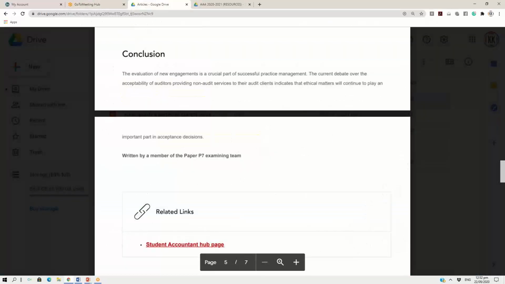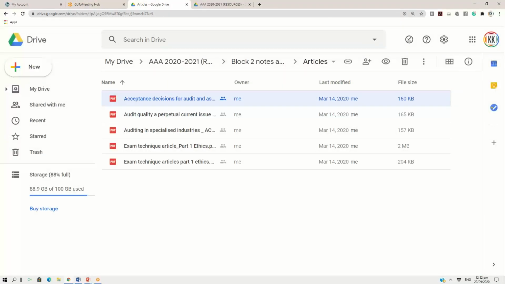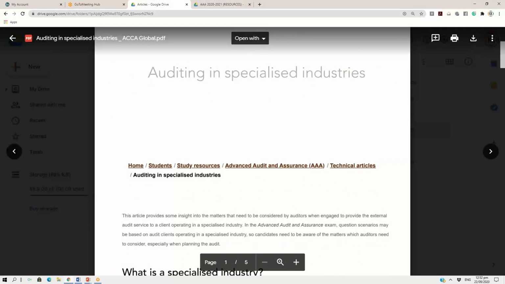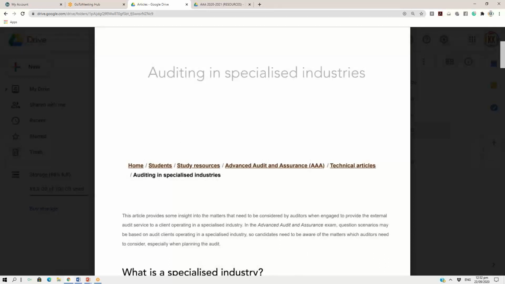Just before I exit, I've shown you an article which is in the block 2 articles of the Google Drive, which was article number 1, acceptance decision, in front of your screen. And in the same articles, if you look at article number 3, that is the one I'm recommending you. Click on this, audit in a specialized industry. Just a 3-page article, and a very simple article, on what a specialized industry is and how you perform audit in a specialized industry. You will get to know the benefit and the purpose of this article once I do my second lecture on practice management, syllabus area C.